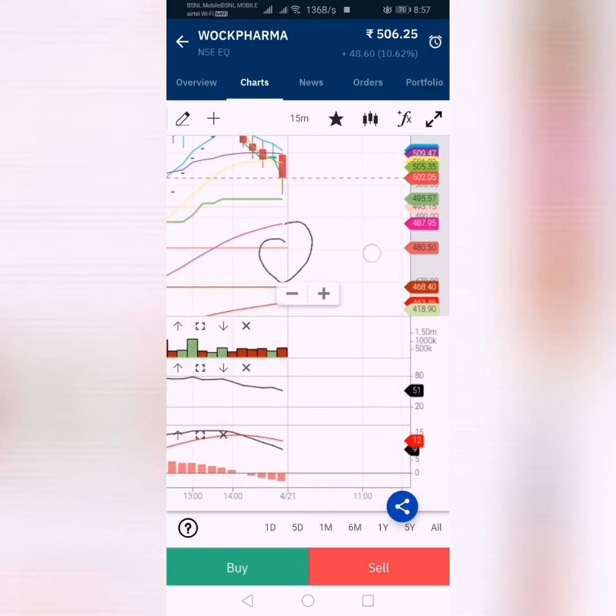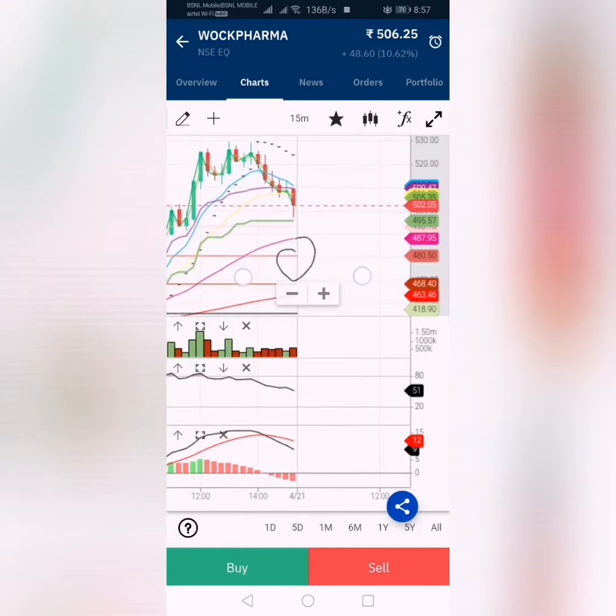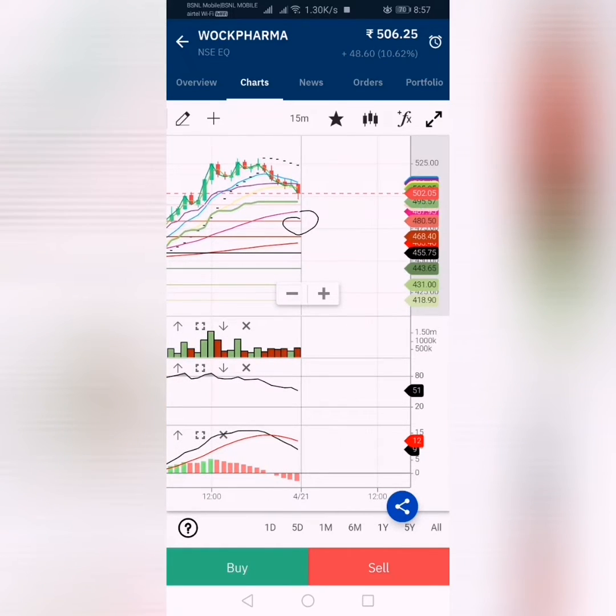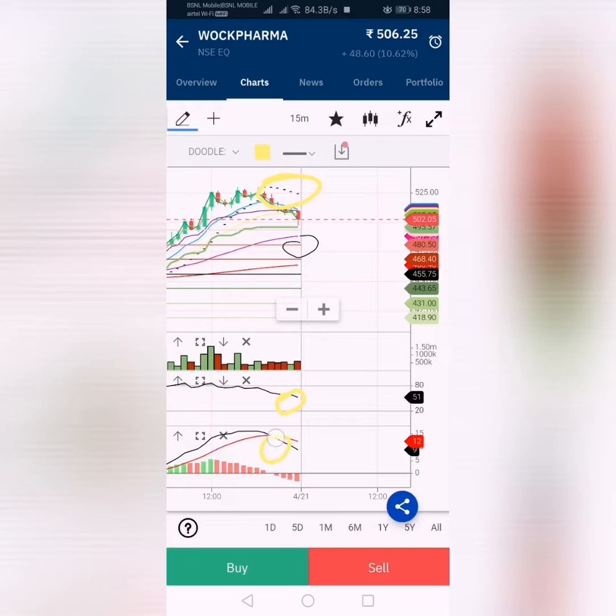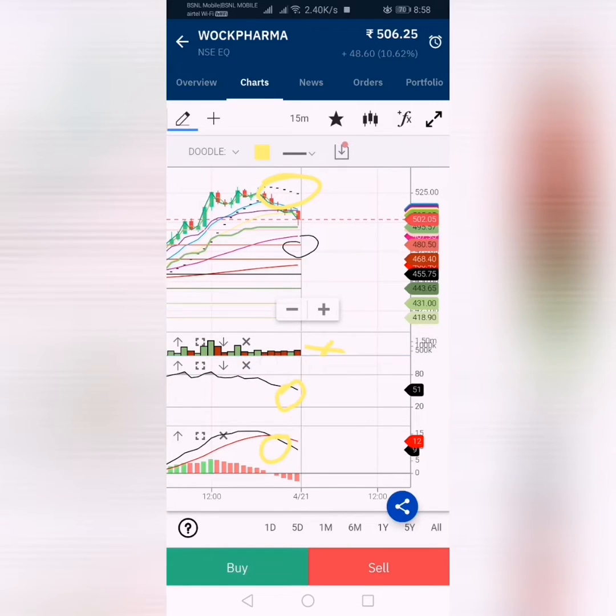Now the stock price is 506. Here in the 15 minutes chart, the parabolic SAR is showing downtrend, and the RSI is also trending down, and the MACD has given a down signal, as the volume also decreased in the last 15 minutes. Here the volume increased and decreased.